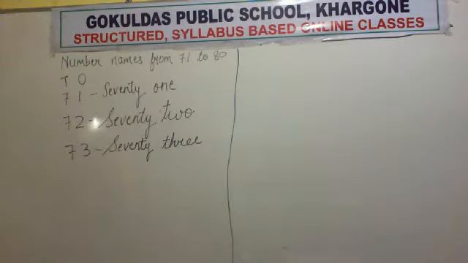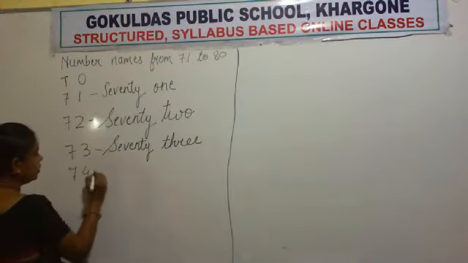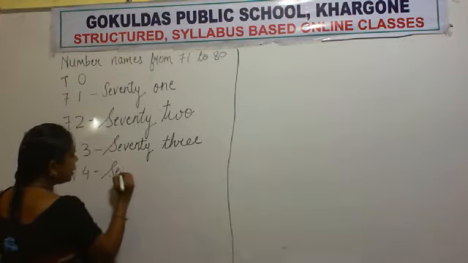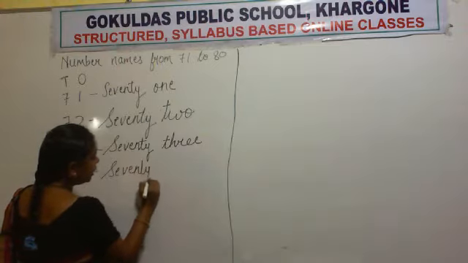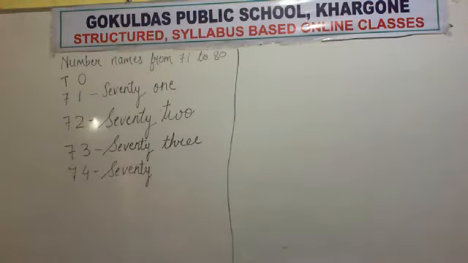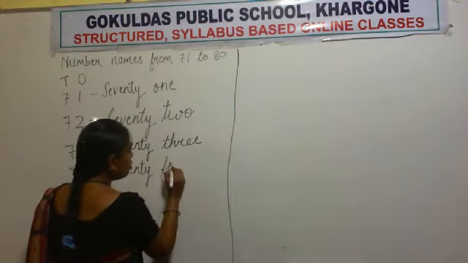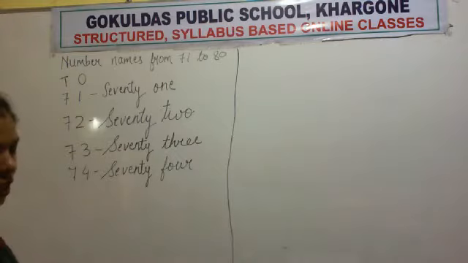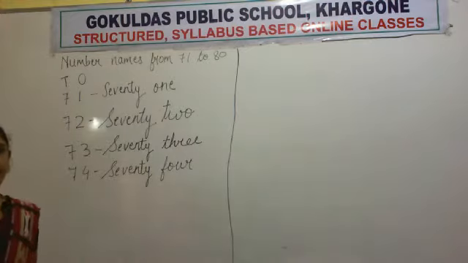What is the next number? 74. What is the spelling of 74? What is the spelling of 70? SEVENTY, 70. And what is the spelling of 4? FOUR, 4, 74. Write fast.